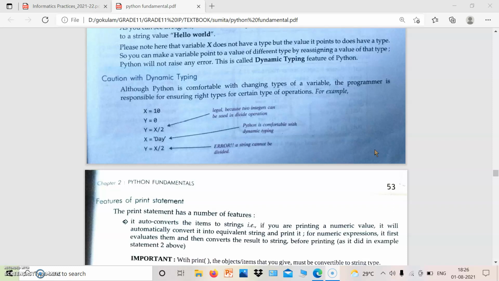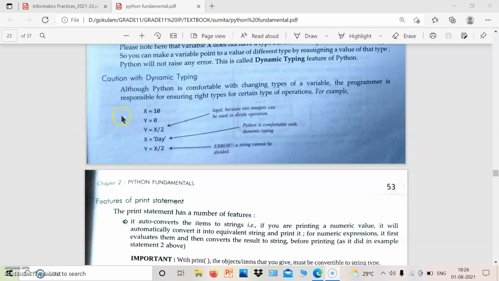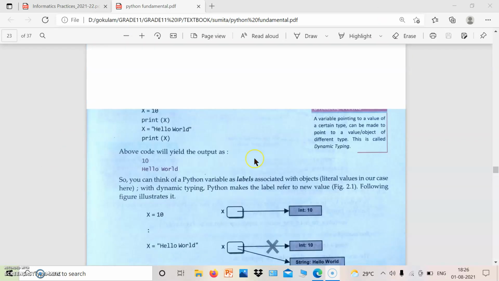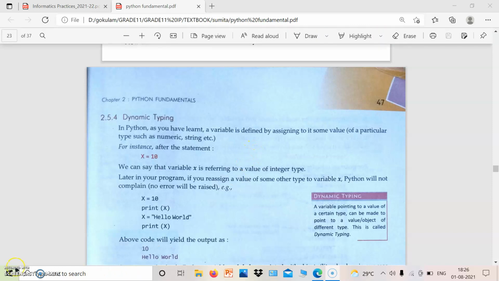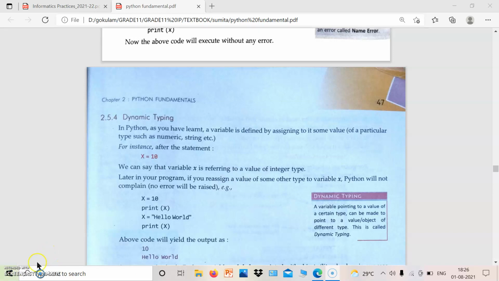So while we are doing dynamic typing, we must be very conscious about arithmetic operations like divide, minus, etc. Otherwise it will produce errors. So this is known as dynamic typing. Dynamic typing means changing the value of variables. In dynamic typing, we can change the value of a variable in the same program itself.